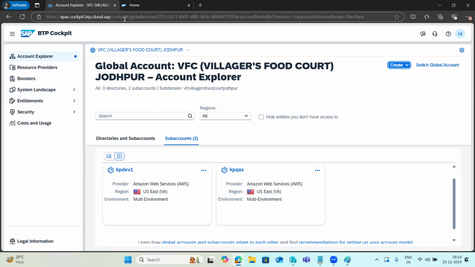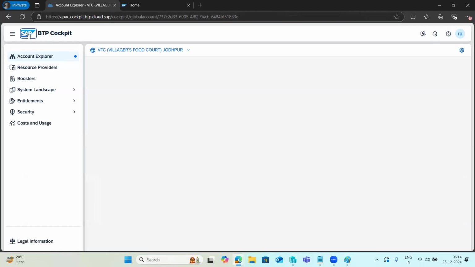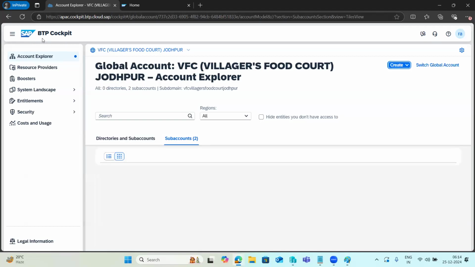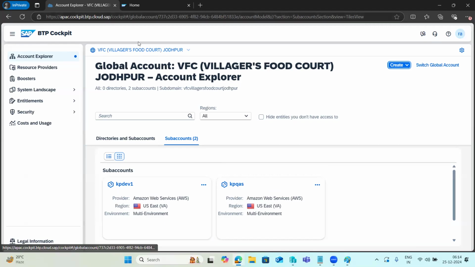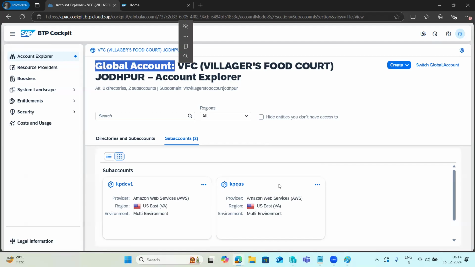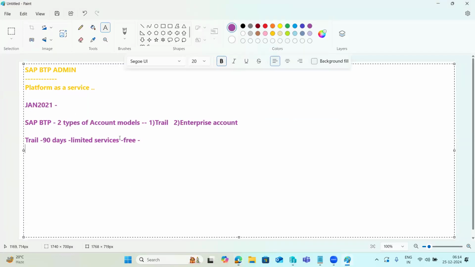BTP is a cloud-based product, which means it's a platform as a service. So SAP will provide one URL, one global account to you. Using this global account, you have to manage all your accounts and everything here, right? This global account has two types: one is the trial account and the second one is the enterprise account.